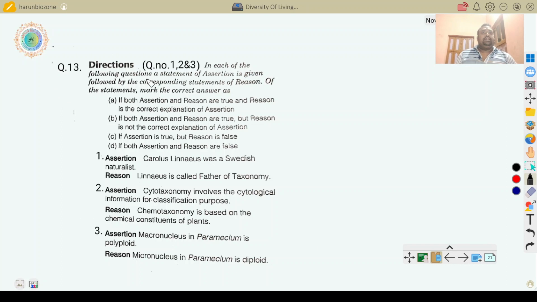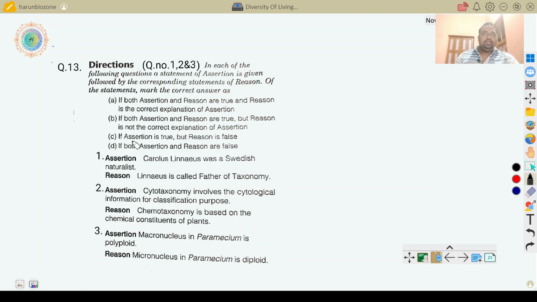Okay, the first one. Carolus Linnaeus was a Swedish naturalist. Okay, he was not only a naturalist, mainly he was a Swedish physician. Linnaeus is called the father of taxonomy. Both the options are correct. Both assertion and reason are true.